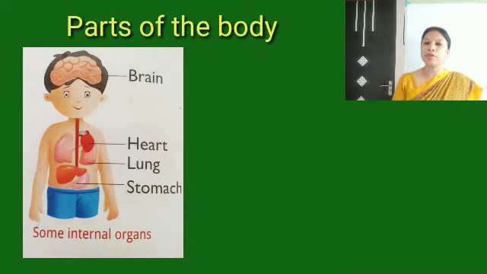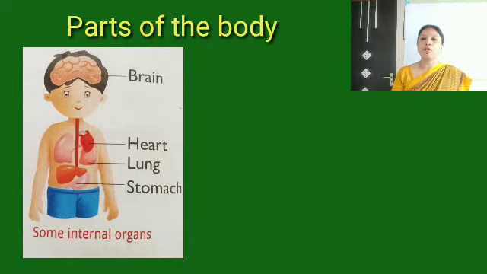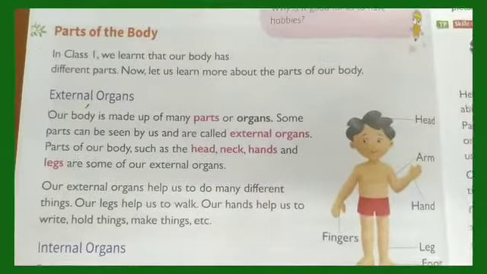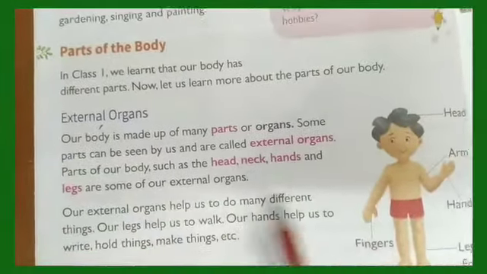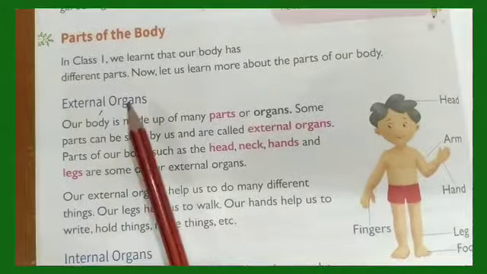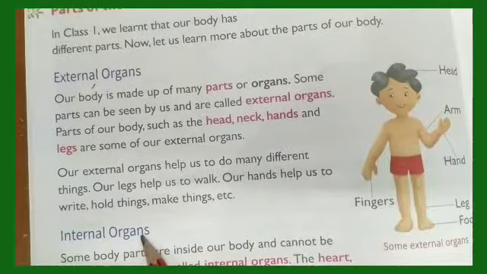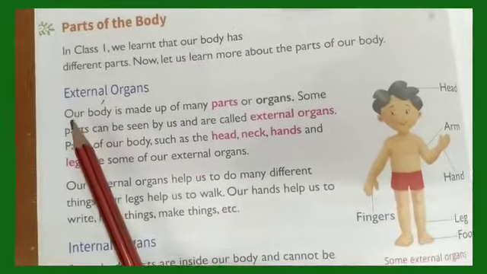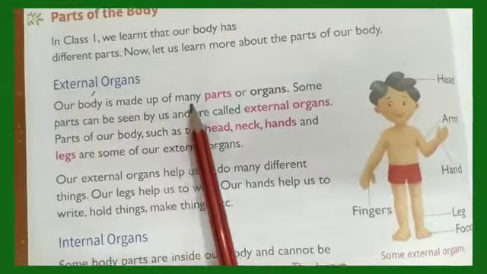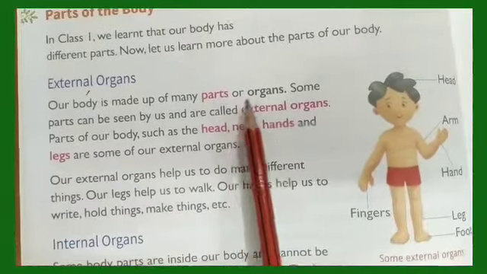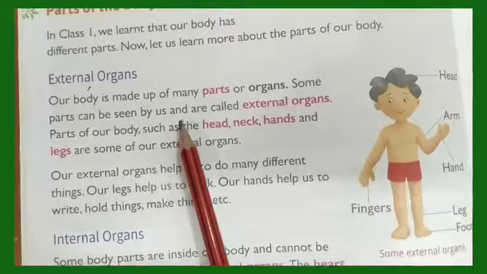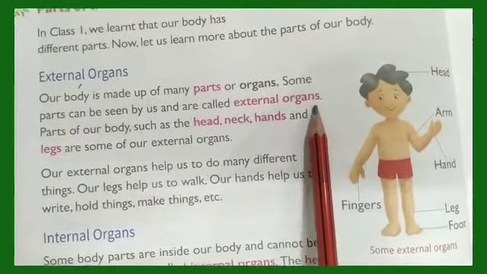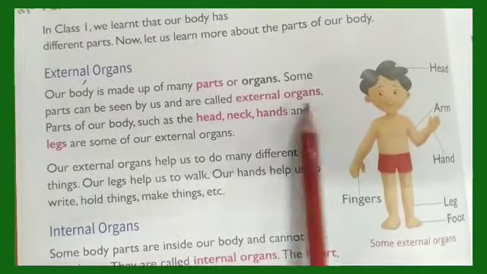So now what we will do, read from your book. Children, after explanation, let us read parts of the body. So I have already told you about external organs and internal organs. Let us read. Our body is made up of many parts or organs. Some parts can be seen by us and are called external organs. Like what?